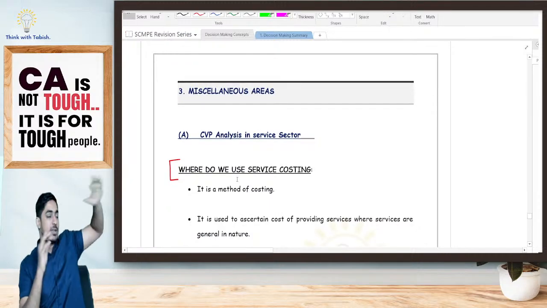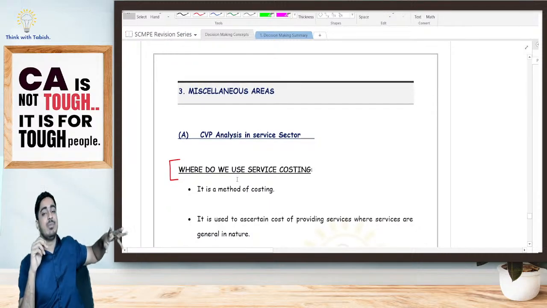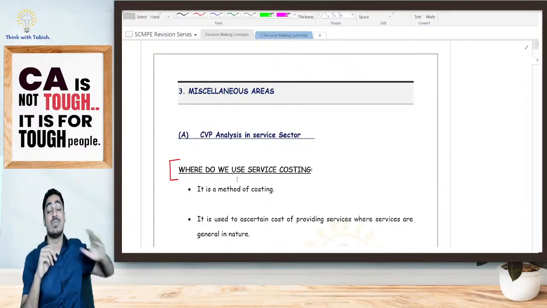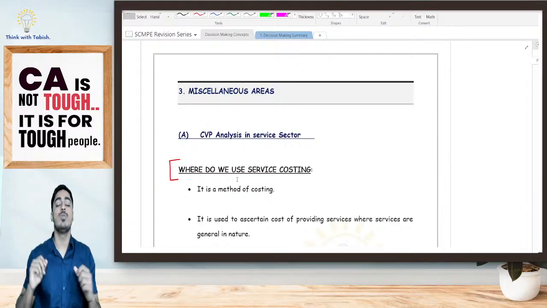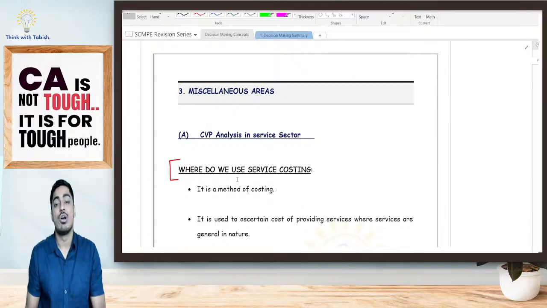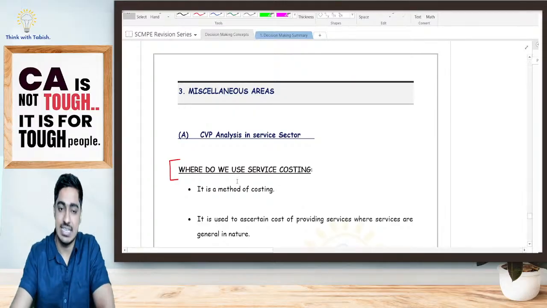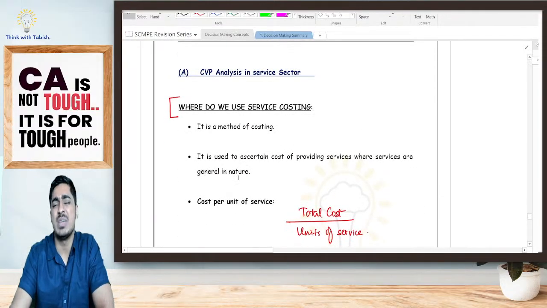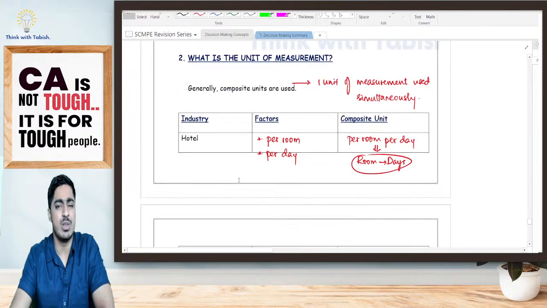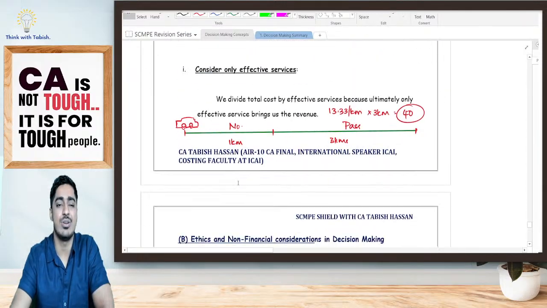So in concept number 1, we have discussed the basics: firstly the basics of decision making, basic formulas as well as the relevant costing technique. In concept 2, we have discussed various short-term decisions. In concept 3, we have miscellaneous areas. In that, firstly we have CVP analysis in the service sector. There is one simple question in your textbook, students. You guys can try it on your own.